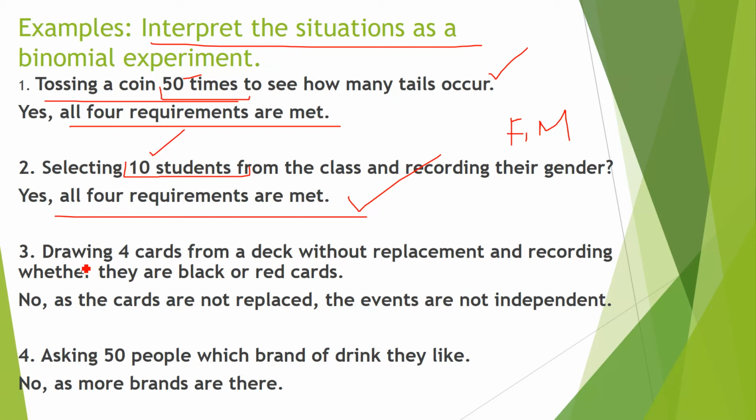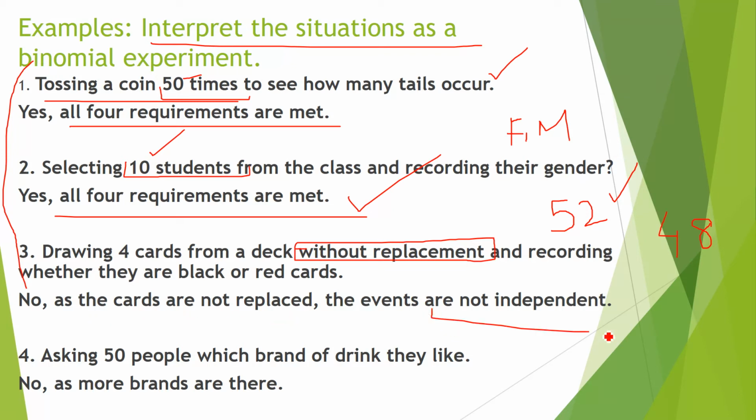Now come to the third one. Drawing four cards from a deck without replacement. See here I have used the word without replacement, and there are 52 cards in a deck. You have drawn four cards, so now remaining are 48. If another person comes and I say, okay, you can also pick four cards, this is the dependent event because we are not replacing. So this is not the binomial experiment because it does not satisfy the third condition. As the cards are not replaced, the events are not independent.